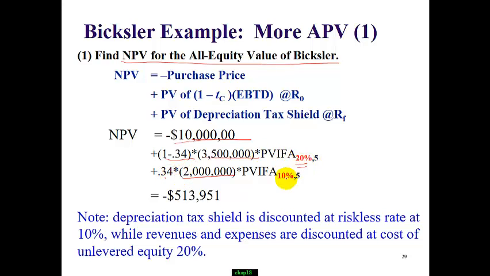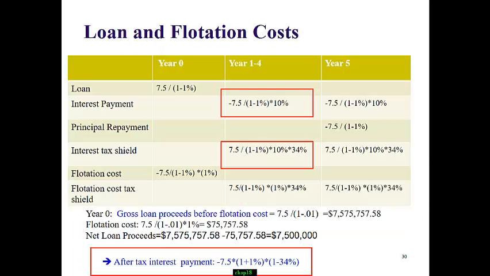Now I highlighted the different discount rates. Recall depreciation tax shield is viewed as safe cash flow, so we discount at the cost of debt, 10%. While sales revenue is risky cash flow, we discount at the asset cost of capital, 20%. So the net present value based on these 5 years is negative 513,951.